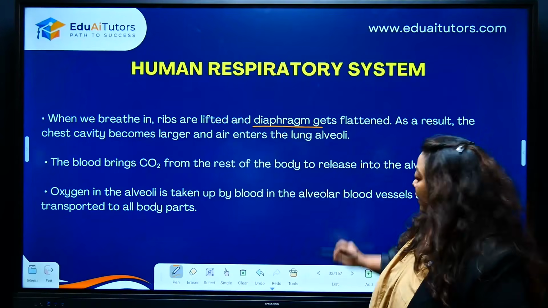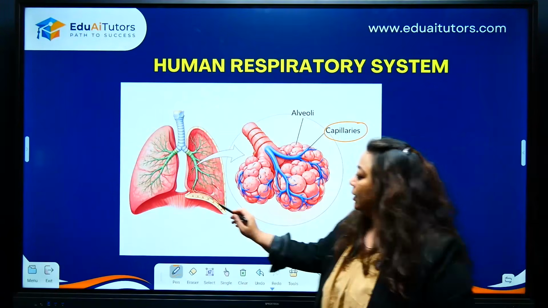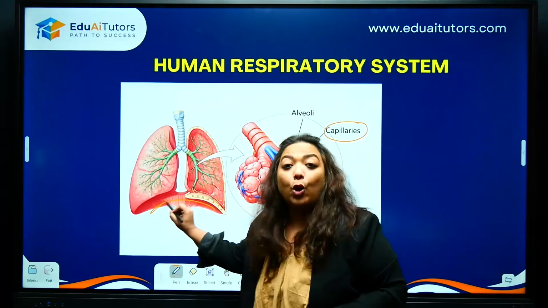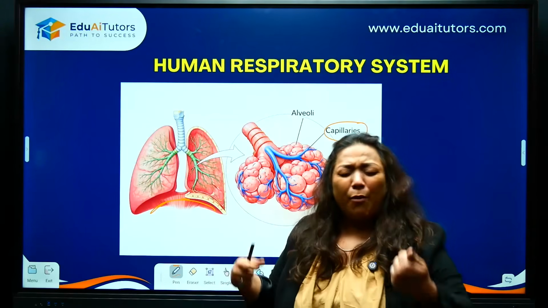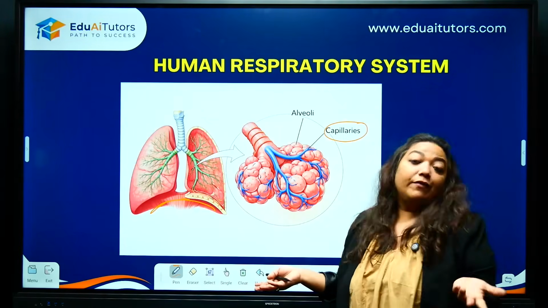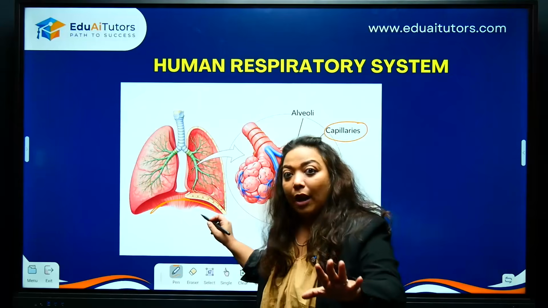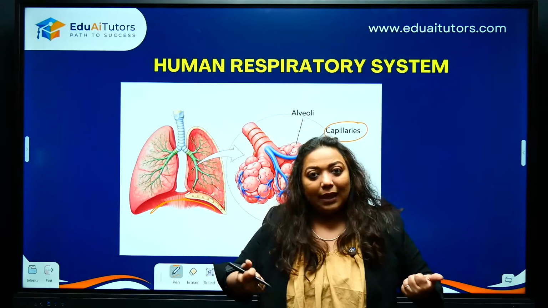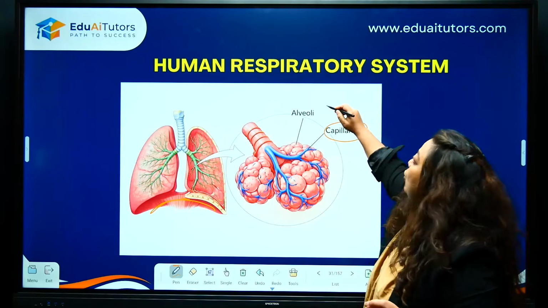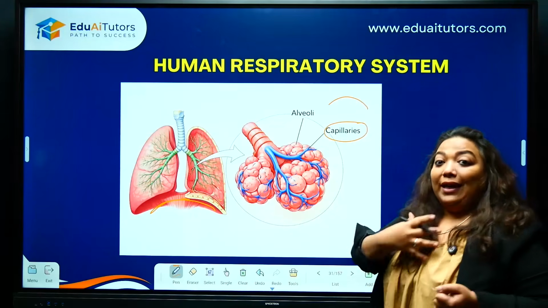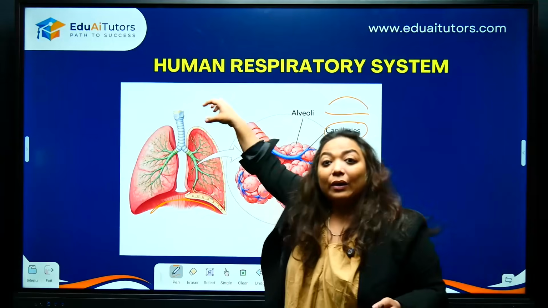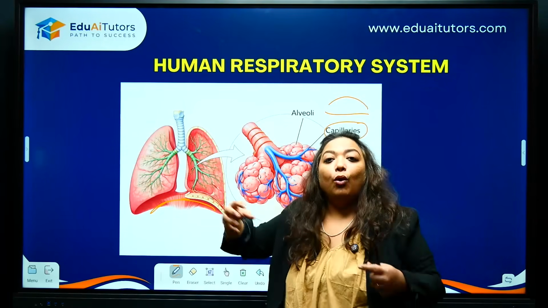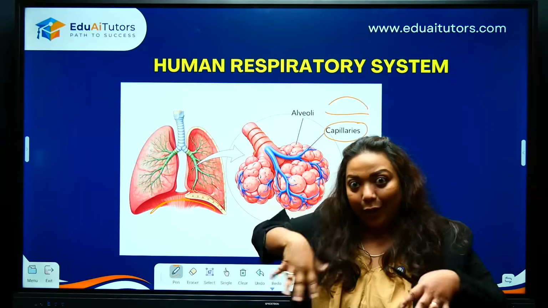How so? If you look at the structure here, this diaphragm is this dome-shaped muscle. This is a horizontal muscle in your body. Your body is so beautifully designed. In fact, in all living organisms, this diaphragm is horizontal. It is dome-shaped, dome. Okay. So when you are inhaling, it will be flat. Why? Because when you are inhaling, it is giving more space inside the lungs for the air to fill.